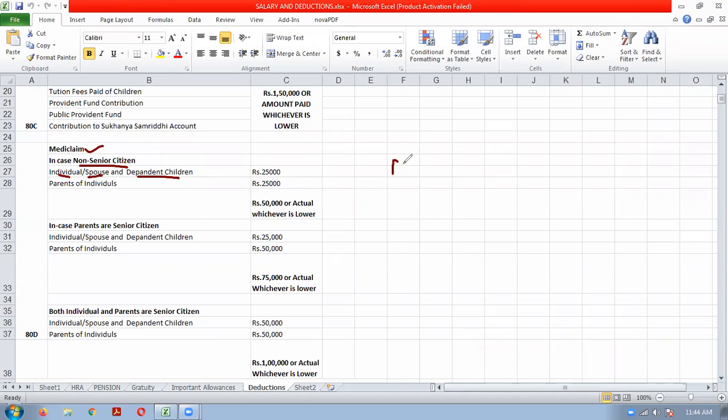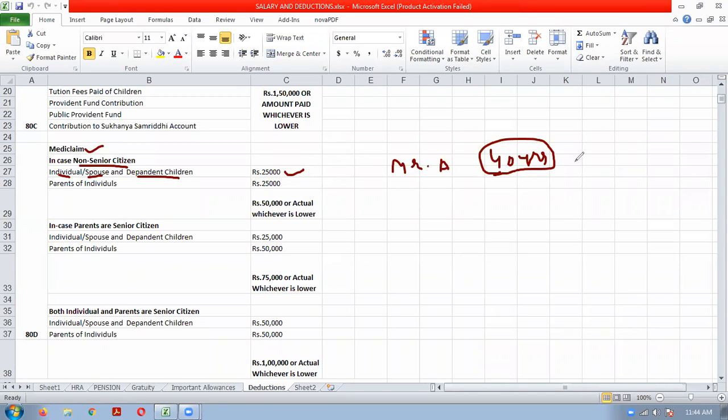Let us take Mr. A as 40 years. He is taking the medical insurance for himself, his spouse, and his dependent children. So he is not a senior citizen. So the medical premium deduction will be given up to rupees 25,000 or the amount paid, whichever is lower.